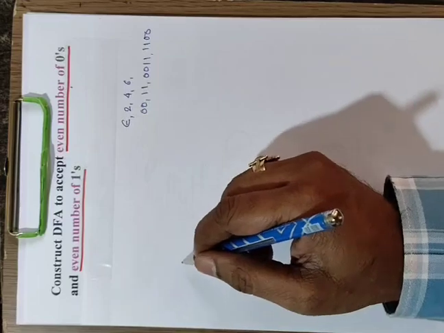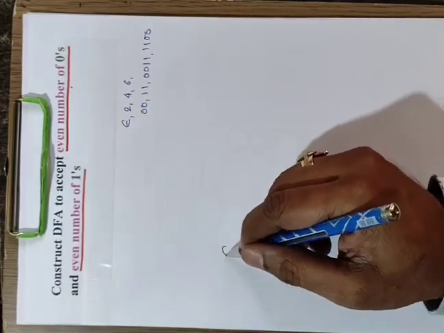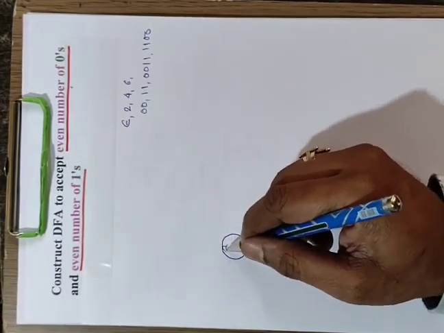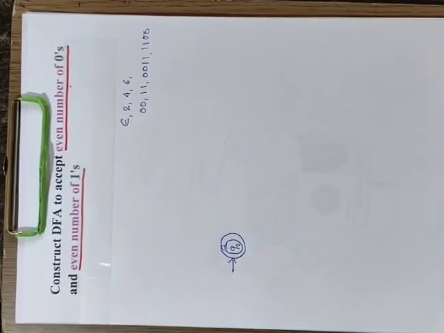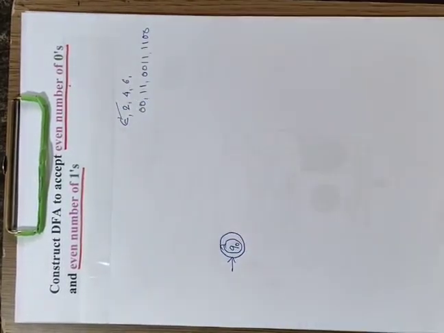First we'll start from the basics. Even numbers start with epsilon, where the initial and final states are the same. This is accepted.